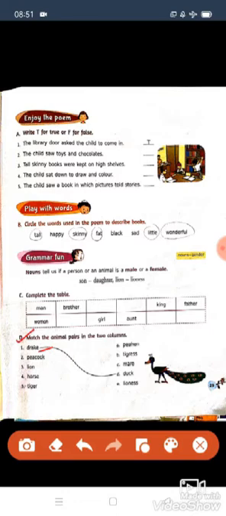Next, peacock. Peacock is a male form. And what is the female form of peacock? Peahen. Now we came to the third one, lion. Lioness. Next, horse, mare. Tiger, tigress. Okay, children. Drake, duck, peacock, peahen, lion, lioness, horse, mare, tiger, tigress.